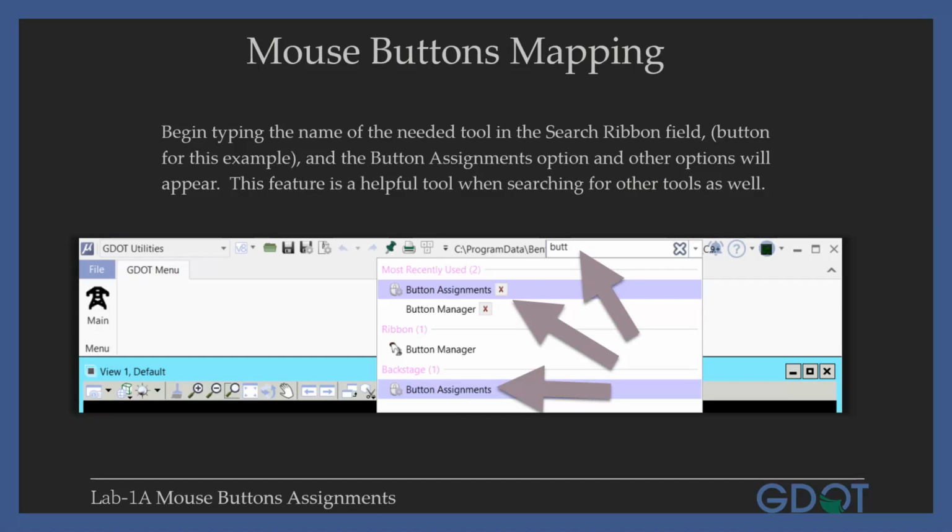Begin typing the name of the needed tool in the search ribbon field, button for this example, and the button assignments option and other options will appear. This feature is a helpful tool when searching for other tools as well.